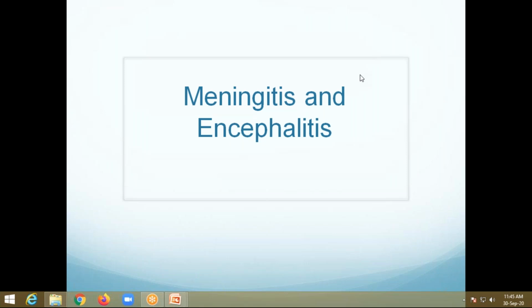Good morning, everyone. Today my topic of discussion is meningitis. Meningitis means inflammation of the coverings around the brain. The coverings around the brain are the leptomeninges and pachymeninges. Leptomeninges are divided into two layers: one is pia mater, one is arachnoid mater. Inflammation of arachnoid mater is called arachnoiditis. Inflammation of dura mater is called pachymeningitis.